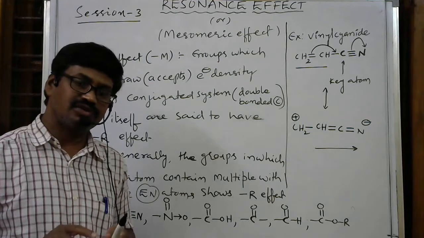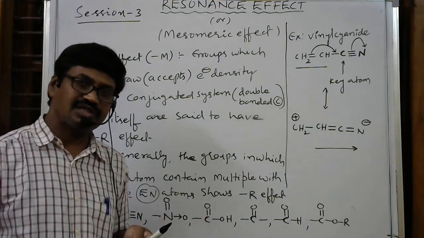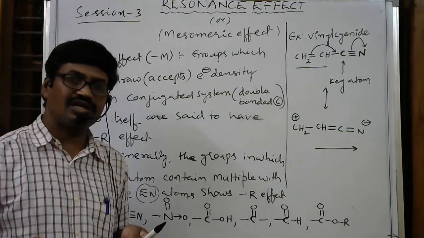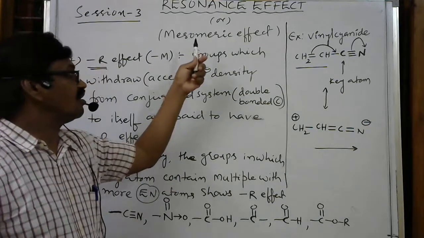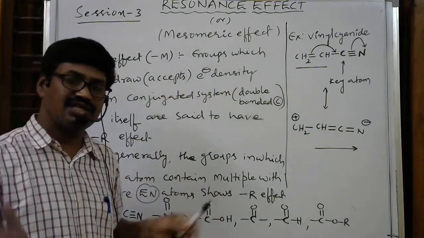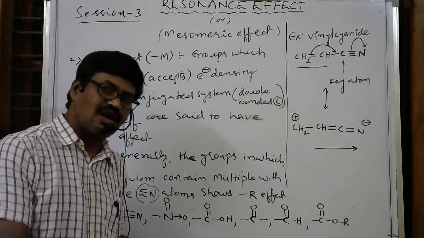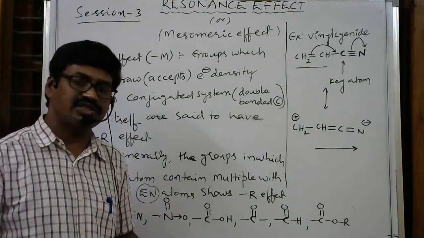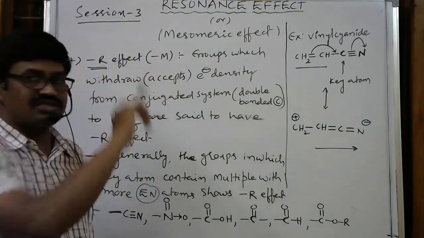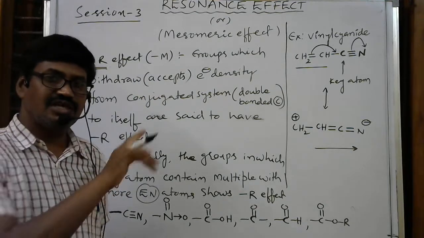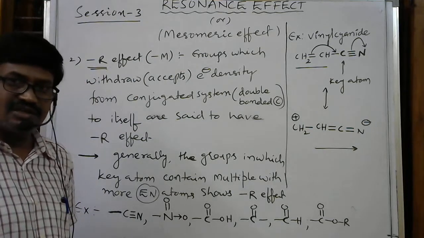At ortho and para positions, electron density decreases due to electron withdrawing groups. At ortho and para positions, electron density increases due to electron releasing groups or plus R groups. But because of this resonance effect or mesomeric effect, there is no change in the electron density at the meta position. Before resonance, after resonance, there will be no change. So the meta position has no effect for the mesomeric effect. That you should know. We'll discuss further in applications.